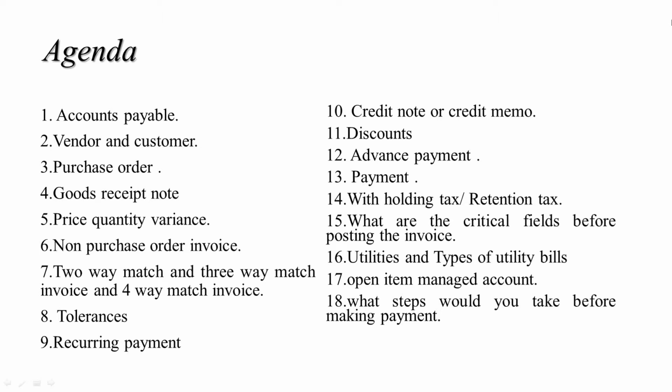Today we are going to discuss accounts payable, vendor and customer, purchase order, goods receipt note, price quantity variance, non-purchase order invoice, two-way match, three-way match and four-way match invoice, tolerances, recurring payment, credit note or credit memo, discounts, advance payment, payment, withholding tax or retention tax.